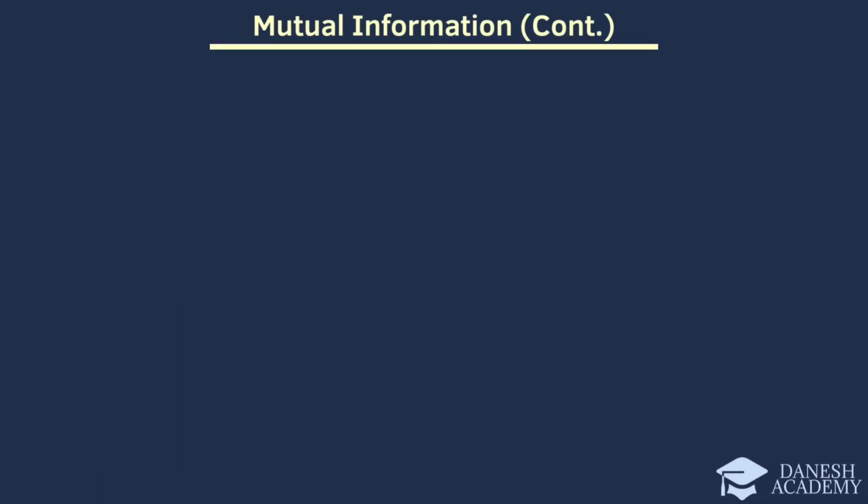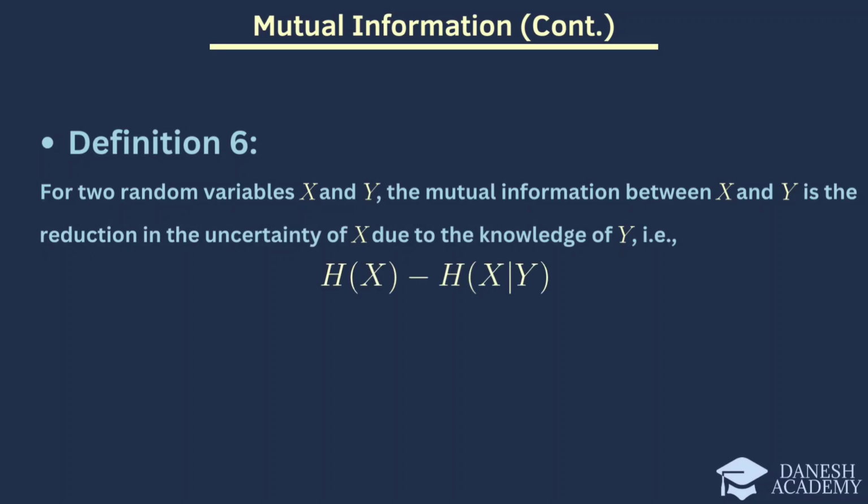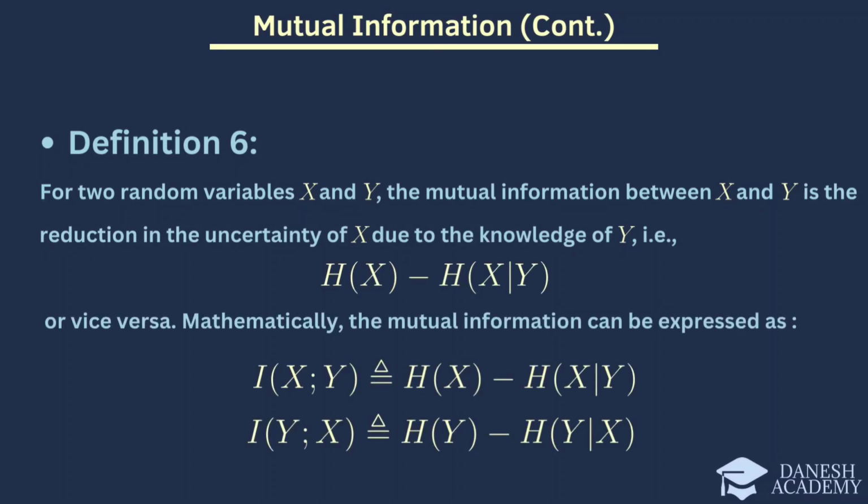In this slide, we will explore mutual information with definition 6. For two random variables x and y, the mutual information between them is the reduction in the uncertainty of x due to the knowledge of y. Mathematically, this is represented as follows, or vice versa. This can also be expressed as mutual information. Mutual information measures how much knowing one of these variables reduces the uncertainty about the other, reflecting the amount of shared information between x and y.